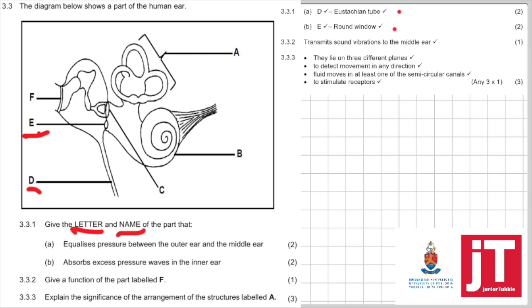3.3.2. Give a function of the part labeled F. F, we know, is the tympanic membrane, which transmits sound vibrations to the middle ear. And 3.3.3. Explain the significance of the arrangement of the structures labeled A. Now, that's the semicircular canals. Why are they in 3 different planes? They lie in 3 different planes to detect movement in any direction. The fluid moves in at least one of the semicircular canals, and this will stimulate receptors, and that will help to maintain balance.